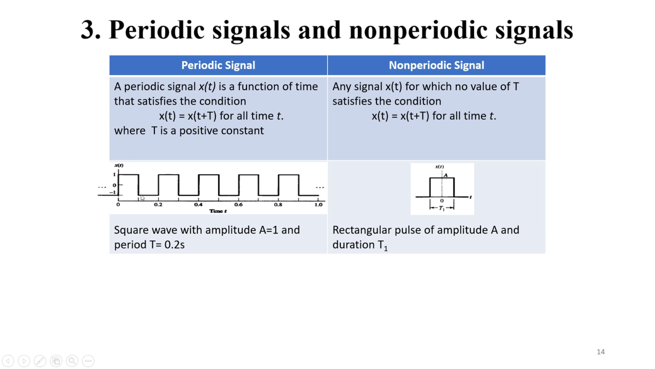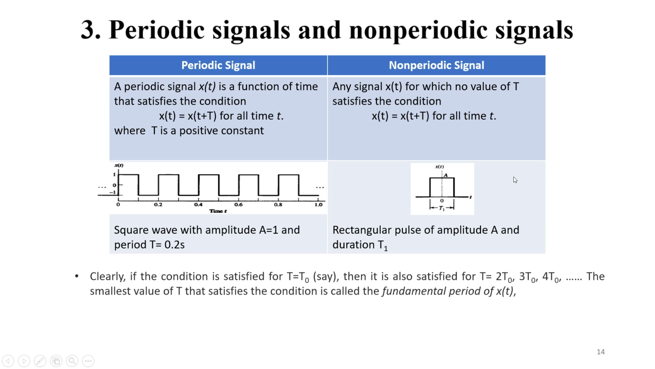So let us consider this signal. Here we can find different cycles of this signal. The first period of this signal is up to 0.2, and after every 0.2 it repeats the same cycle. So we can say it is a periodic signal of period 0.2 seconds. But the other one is a single rectangular pulse of amplitude A and duration T1 only. After T1 it is not repeating at all. That is why we recognize it as a non-periodic signal.